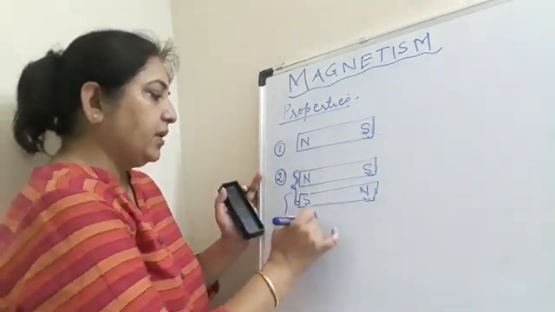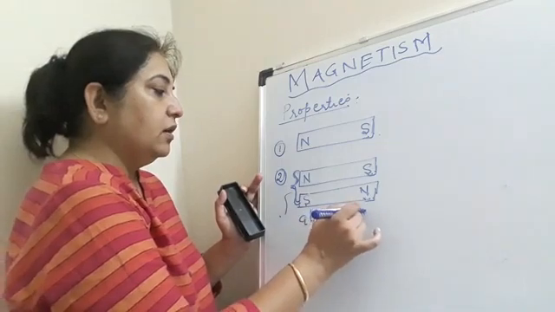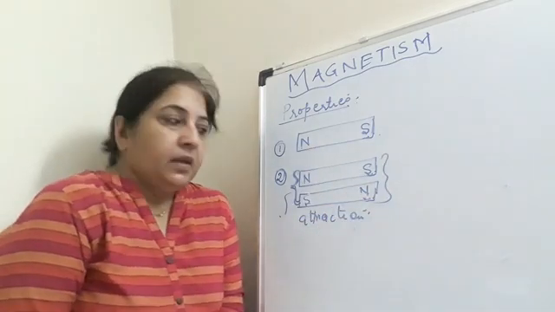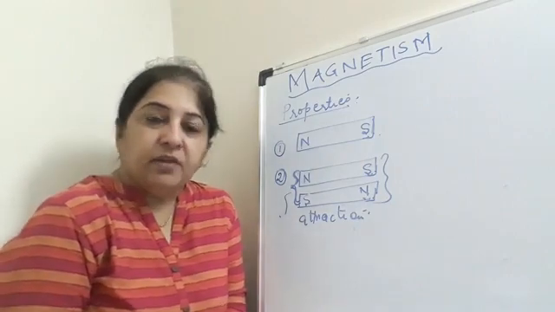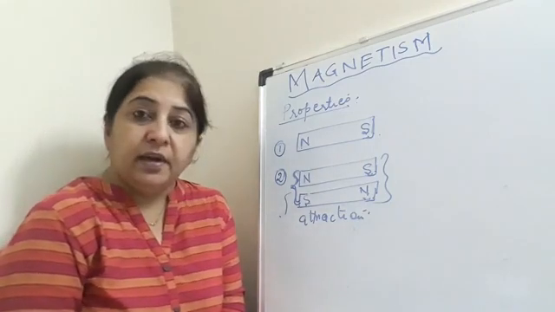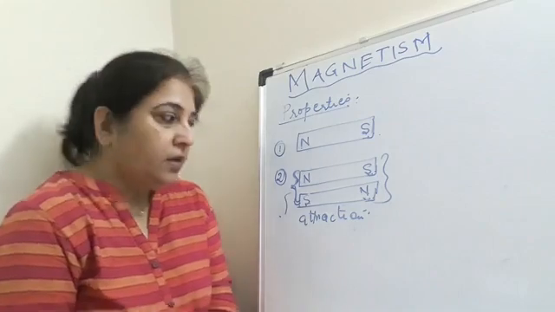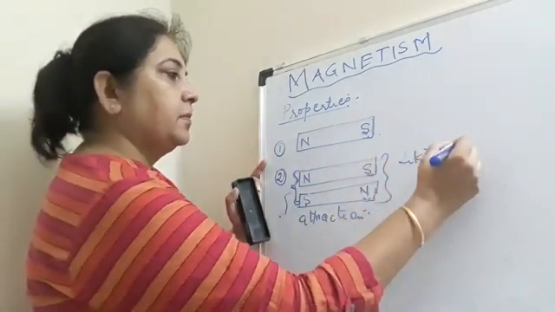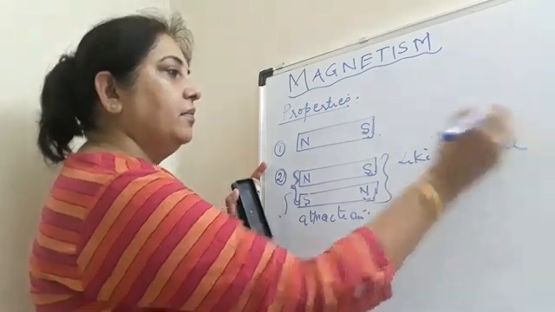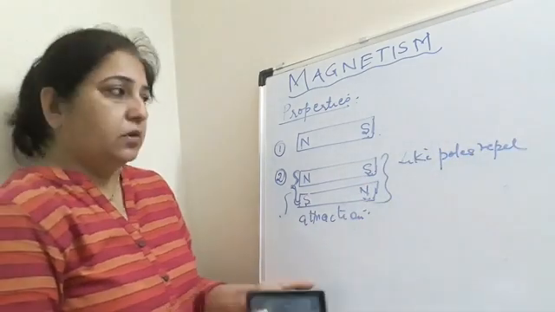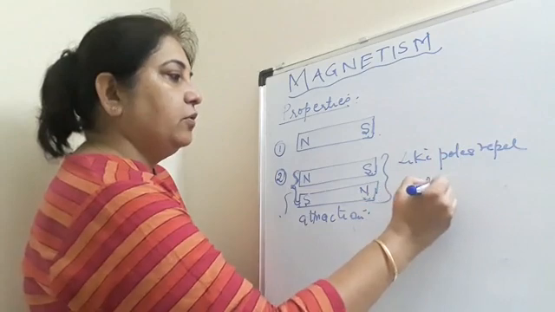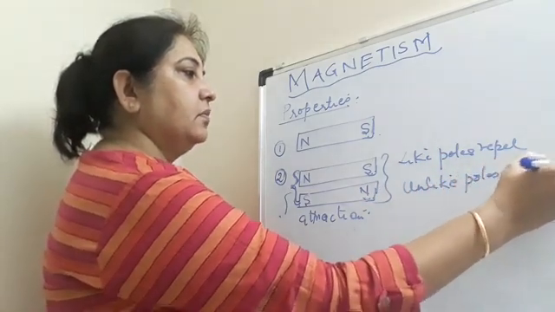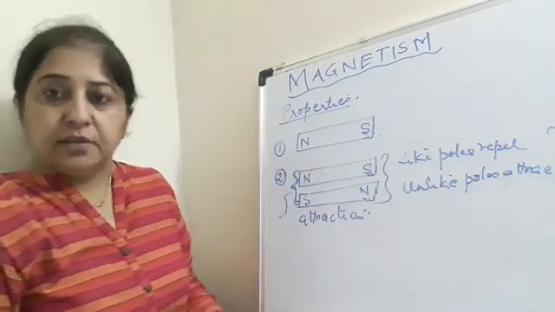So a magnet can show two types of forces. One will be attractive force and one will be a repulsive force, depending on the types of poles. So by this activity we conclude that like poles repel each other. Repel means move far, not attract, and unlike poles attract each other. Okay, so this is another property of the magnet.